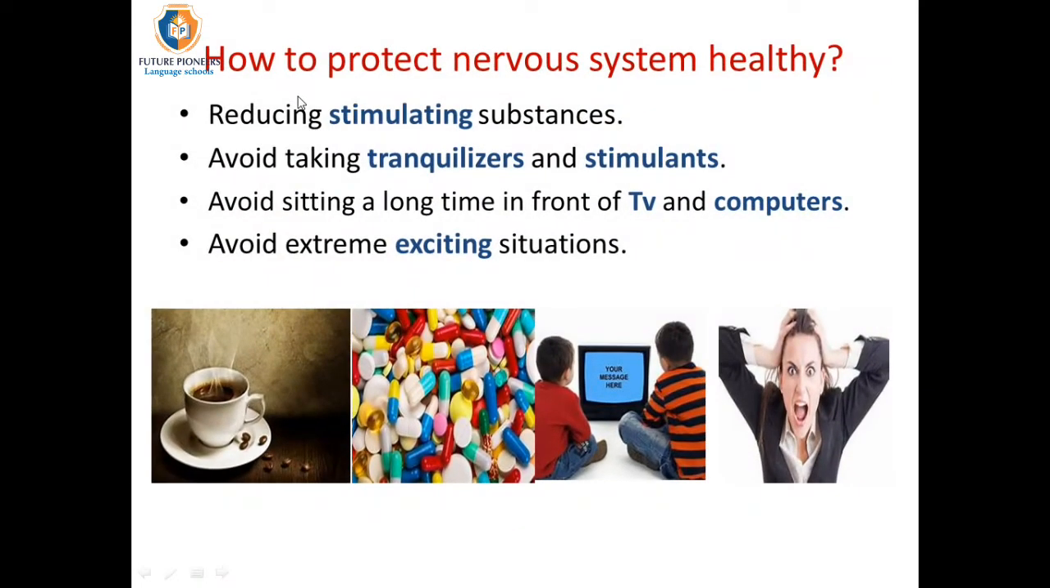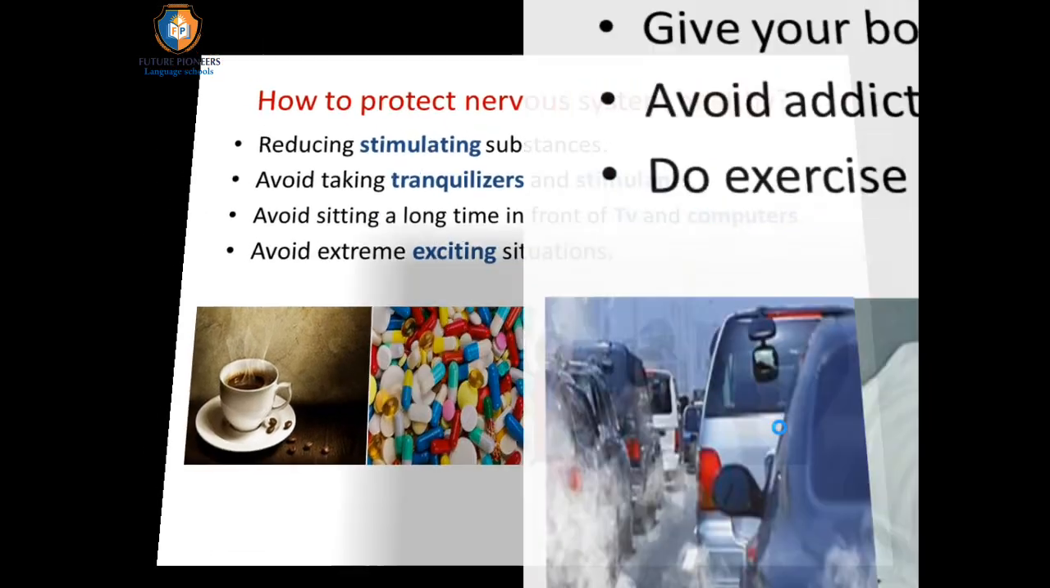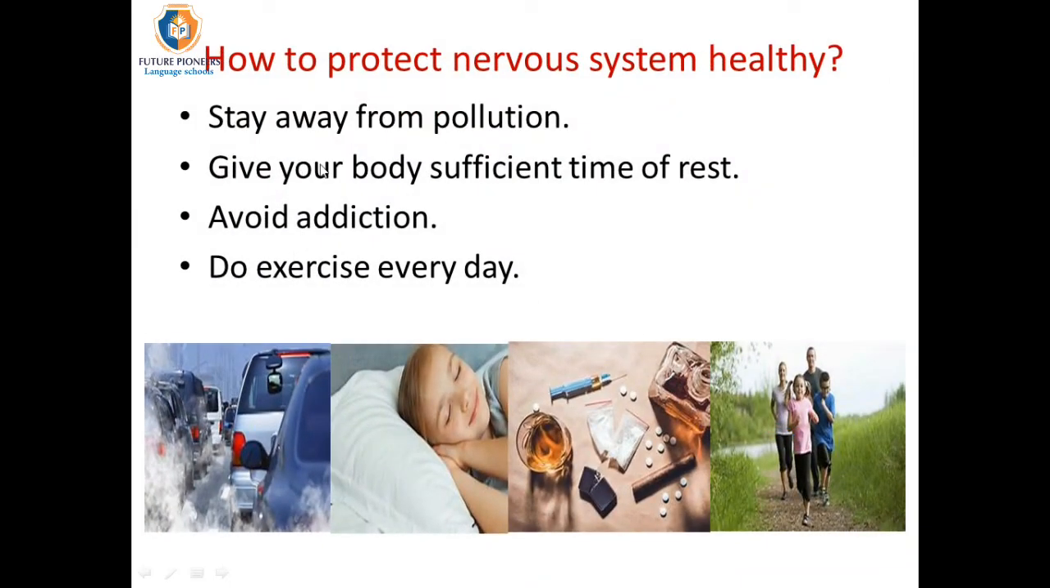The last part of our lesson: how to protect your nervous system health. First, you must reduce taking in stimulating substances like coffee and tea. Avoid taking tranquilizers and stimulants, as they have harmful side effects on our body. Avoid sitting for a long time in front of TV and computers, as they harm your eyes. Avoid extremely exciting situations. Also, stay away from pollution to keep your body healthy, especially your eyes, which are affected by smoke.